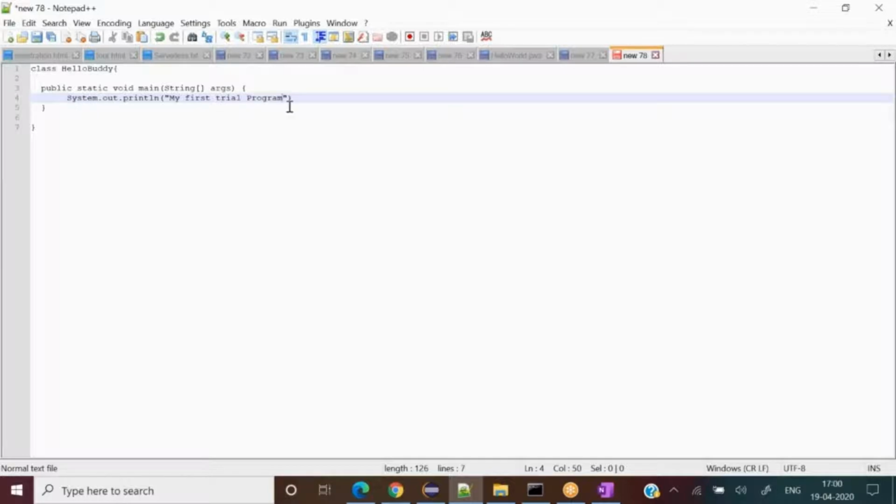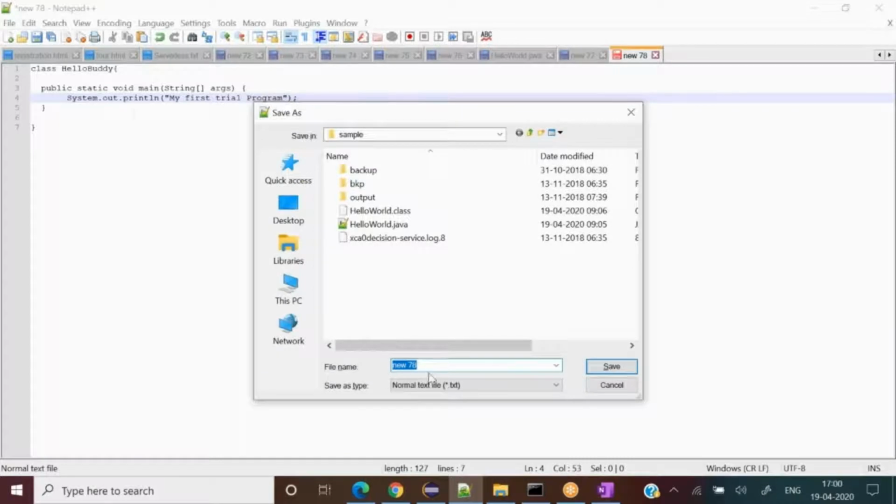My first trial program. Do you know the program name? The source code name should be the name of the class itself in Java. Yes, right. I'll tell you later on. So you can compare over here, hello buddy and hello buddy, right?